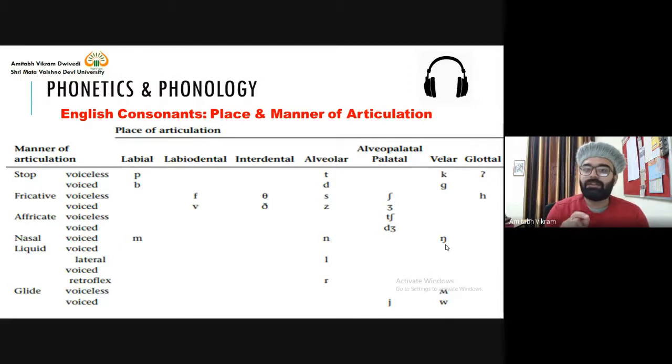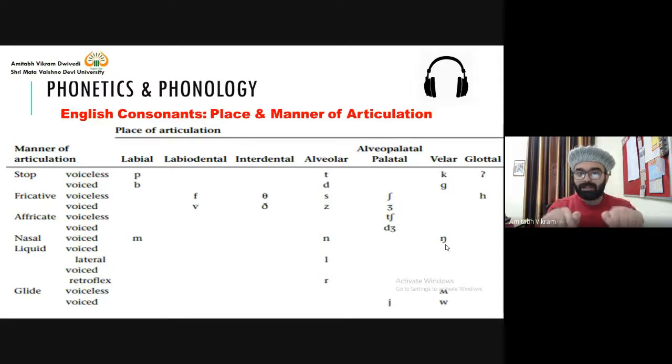So sometimes this r sound is also known as a trill, because the tip of the tongue is touching the roof of the mouth very frequently, like this. That's why it's a trill.